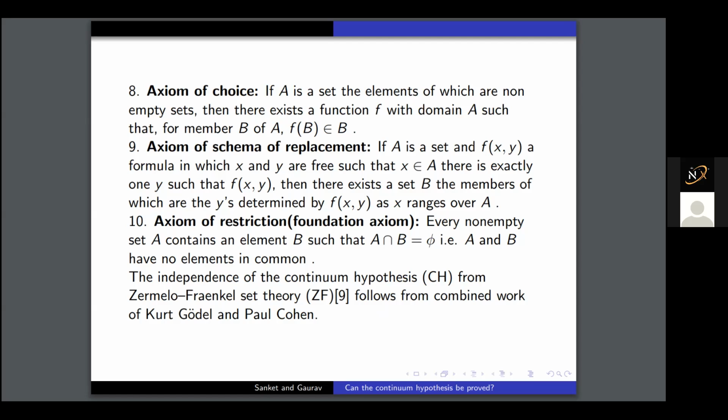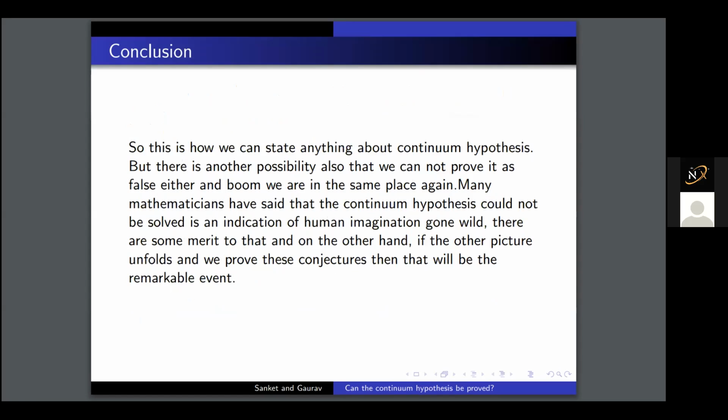If we add some axioms to this set theory, then we may prove that the continuum hypothesis is true. But on the other hand, we can say we don't understand these axioms properly, and we don't have the solution for the continuum hypothesis. These are just the two cases, and the day when the continuum hypothesis will be solved will be a remarkable event. So this is what our project is about.